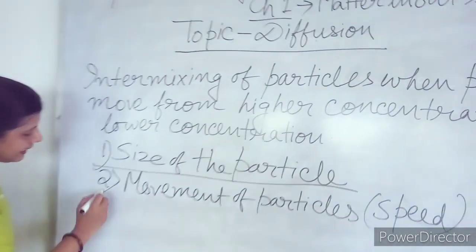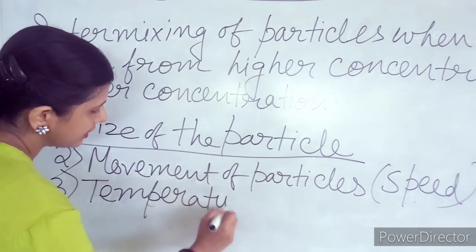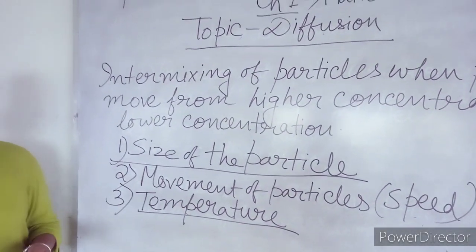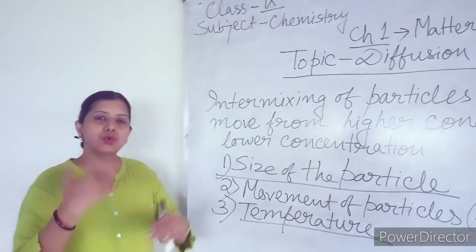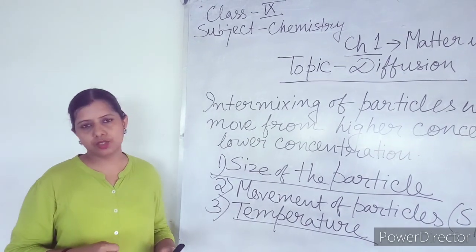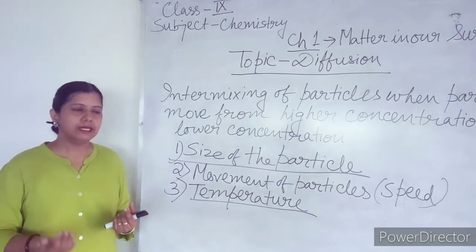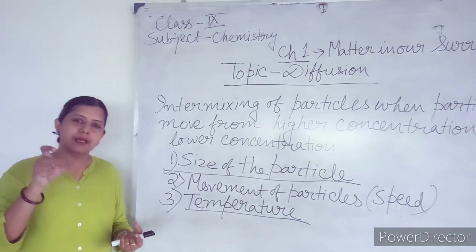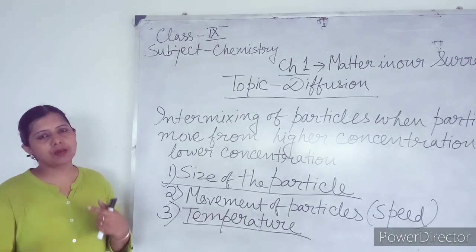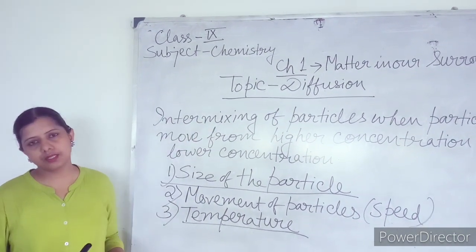Third one is temperature. This is also a factor on which diffusion depends. Higher the temperature, higher will be the rate of diffusion. Why? The more the temperature, the particles will gain more kinetic energy, so more movement, so more diffusion. You might have seen that in hot water, the amount of sugar dissolved easily is more as compared to the amount of sugar dissolved in cold water. Temperature is more, that's why diffusion is more.